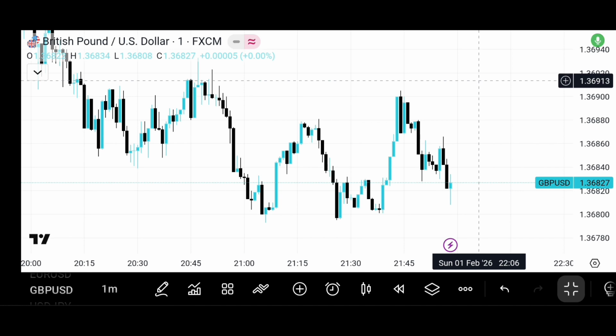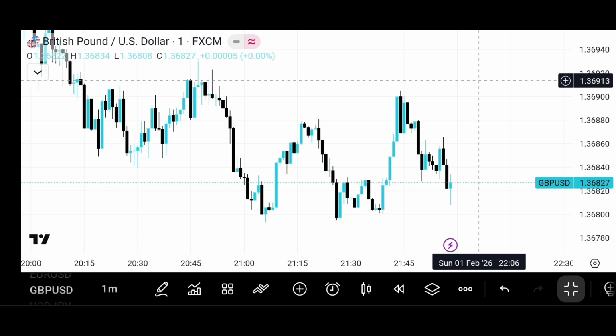Now that we know market structure, higher time frame versus lower time frame trends, and how to read pullbacks, it's time to combine this with ICT concepts. This is where trading starts to make real sense. Market structure tells us the overall direction of price, whether bullish, bearish, or ranging.